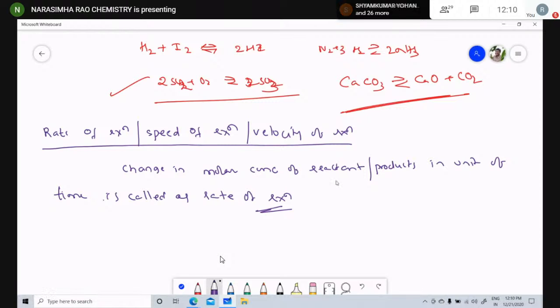So this rate may be applied to the forward reaction or the backward reaction. In a reversible reaction, both are possible. Let me discuss one more example for this.